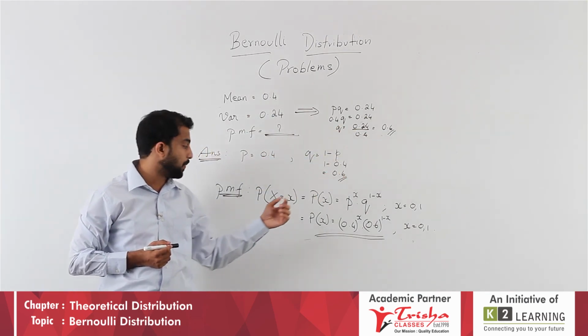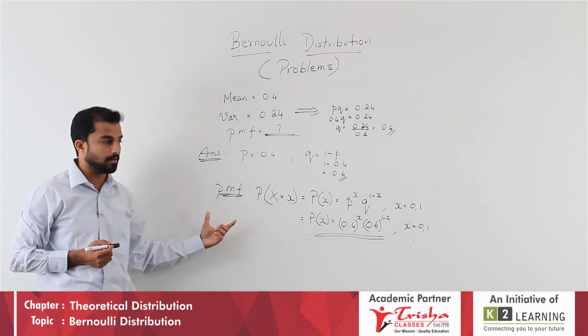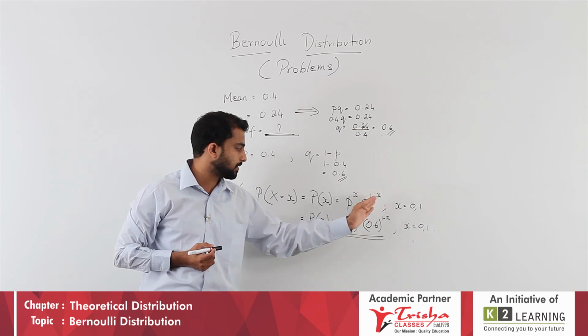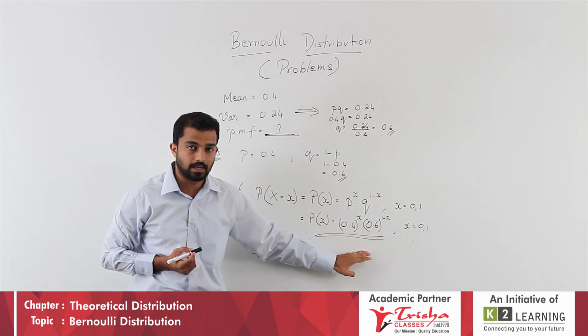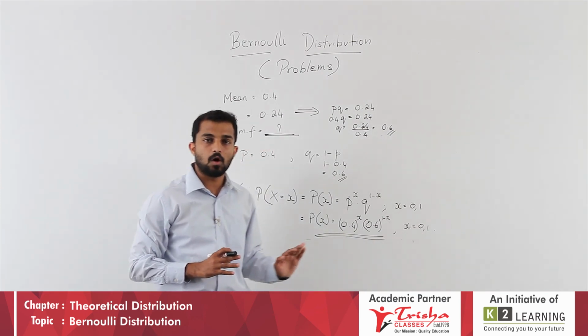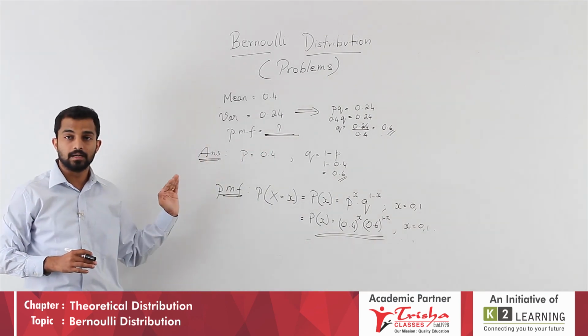But finally, the probability mass function should be written right. P to the power x into Q to the power 1 minus x. The substitution should be perfect. And finally, students, don't forget to write the range. This is all we have in Bernoulli distribution.